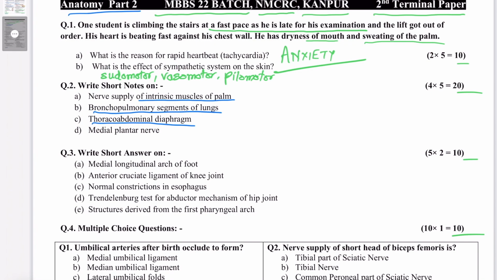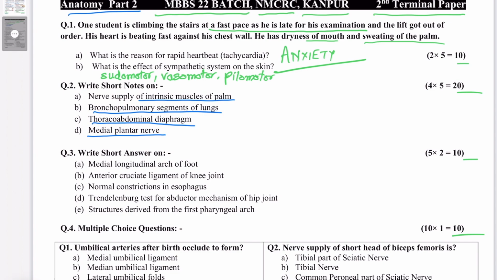The next is 2D, medial plantar nerve. This also is important. Remember, in the sole, it innervates 4 muscles: abductor hallucis brevis, flexor digitorum brevis, flexor hallucis brevis, and the first lumbrical.